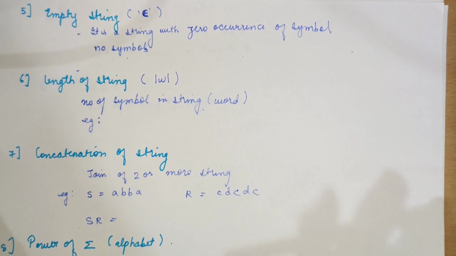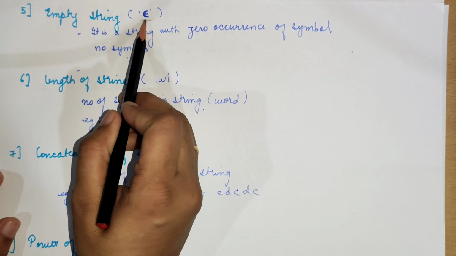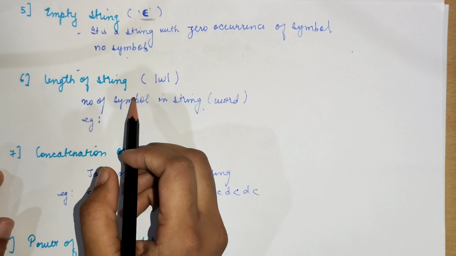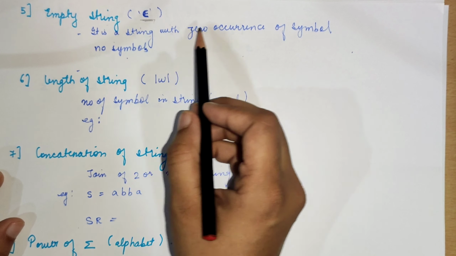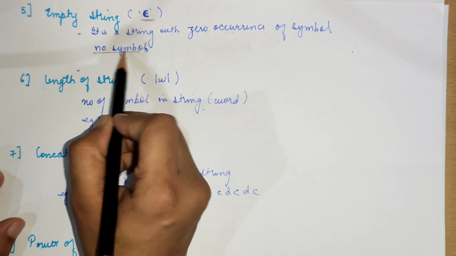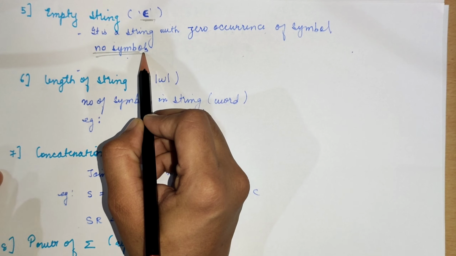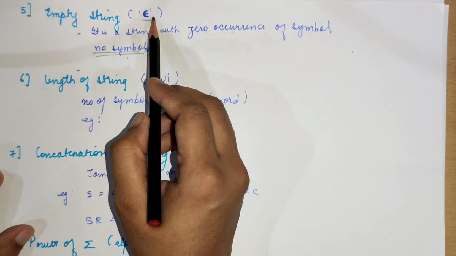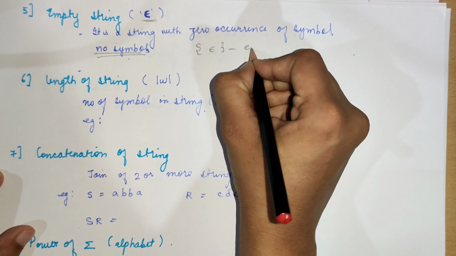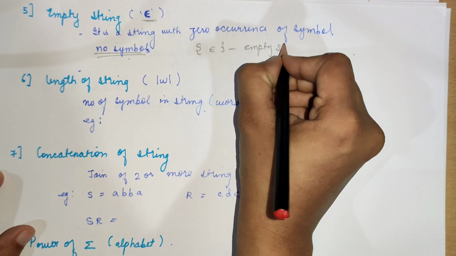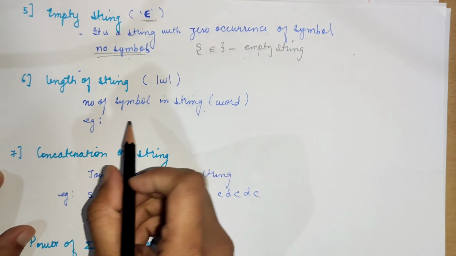The next definition that you should know is the empty string, and it is denoted by epsilon. It is a string with zero occurrences of a symbol, meaning there is no symbol, no input. It is denoted by epsilon, or simply we can say that it is an empty string.